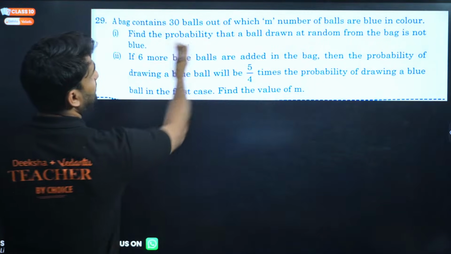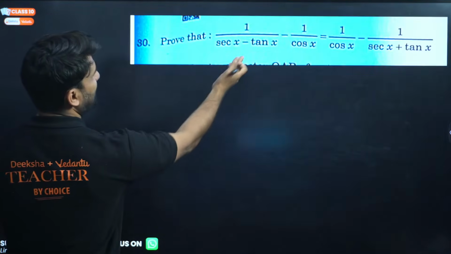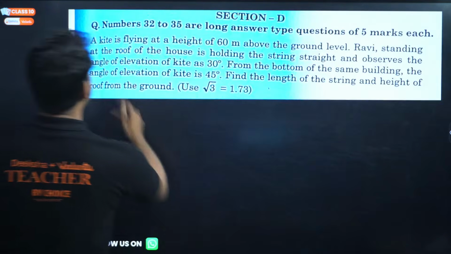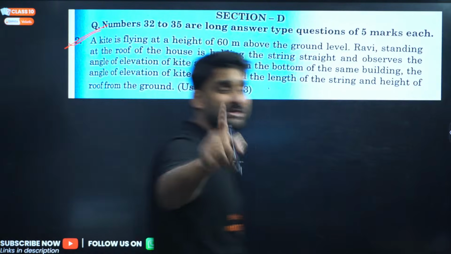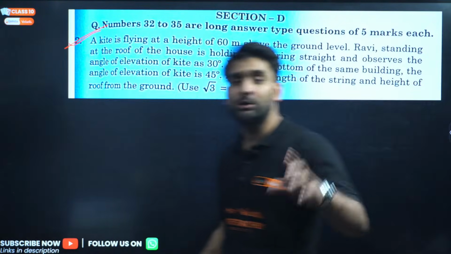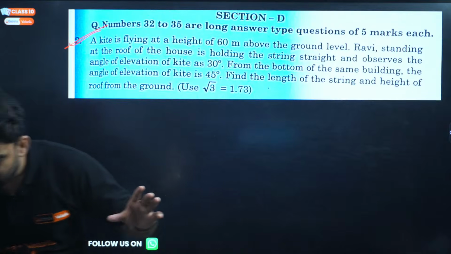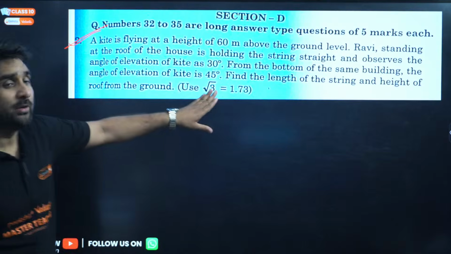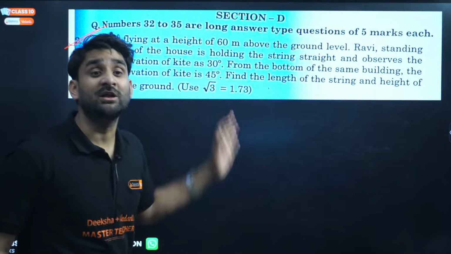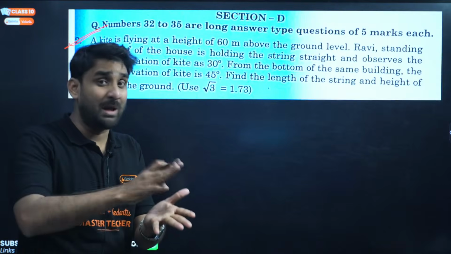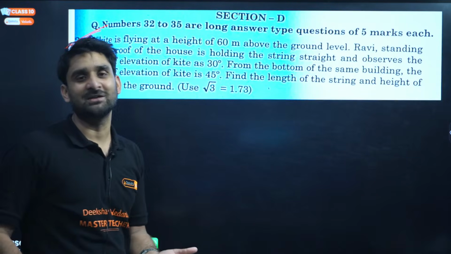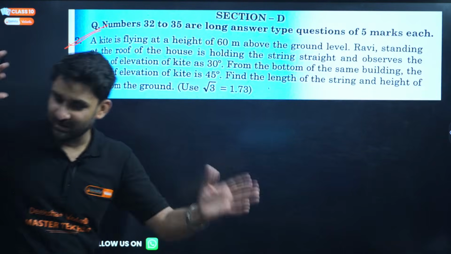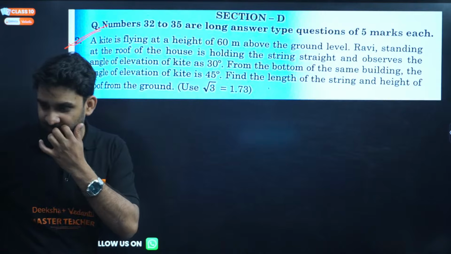So my dear, let me show you one very important thing here. Find the probability of the ball, very easy. This question we have already discussed in my live class. A kite flying, oh my God, I suggested to you yesterday in the application of trigonometry: draw the diagram clearly after reading the question. This is the beauty of maths. If you have drawn the diagram clearly, you get at least 1 or 2 marks. If you follow the steps, taking a right angle triangle and applying the trigonometric ratio, you can get the result.